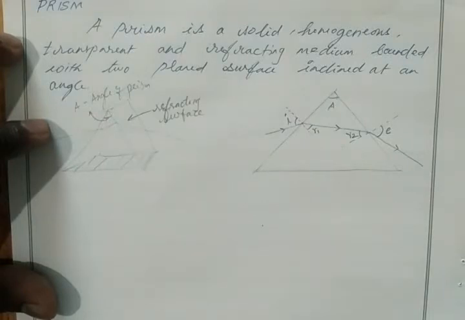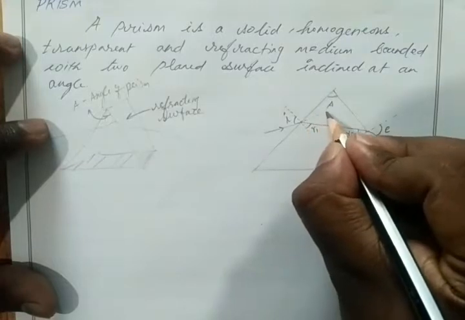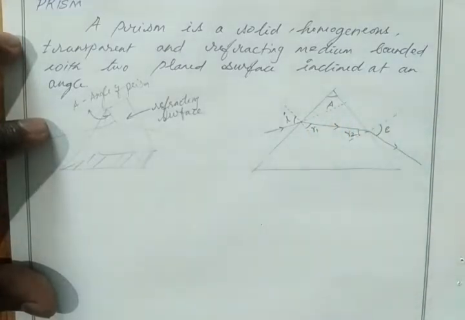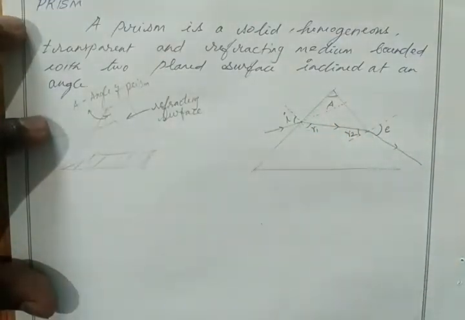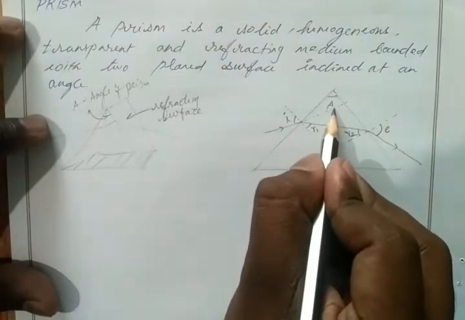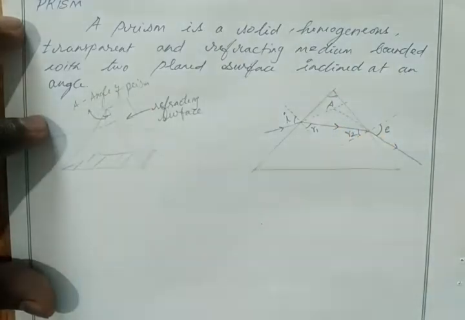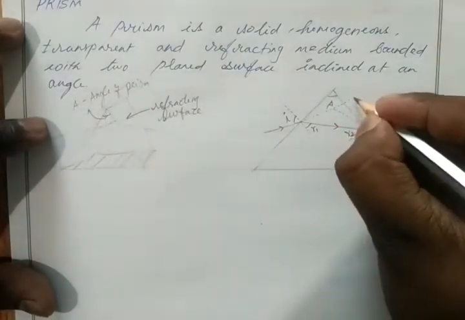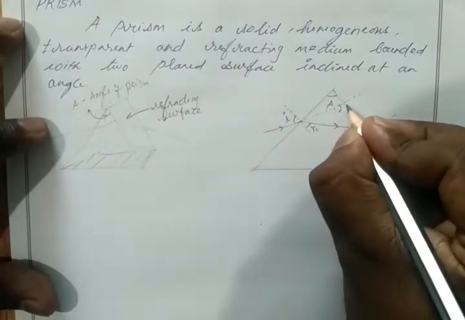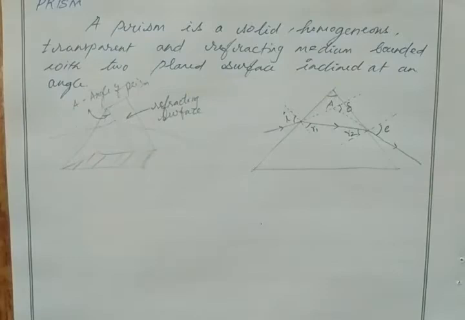Clear? Then we draw the incident angle and the emergent ray. Okay, we just extend it so they meet at a certain point. This angle is known as the angle of deflection. Okay, how much angle is deflected?